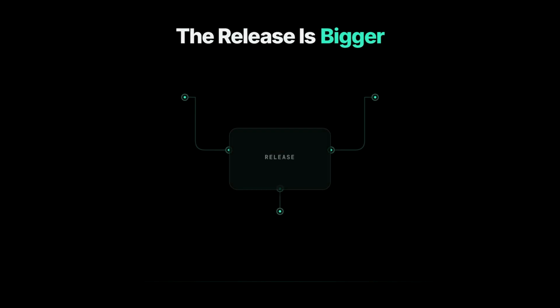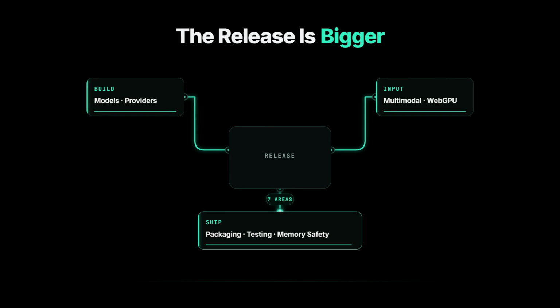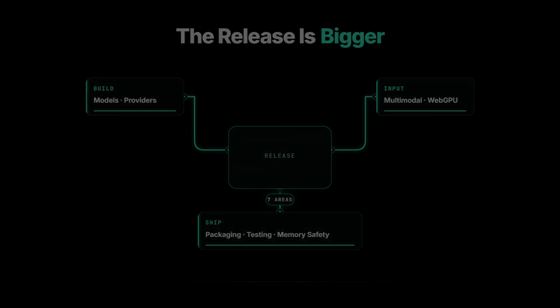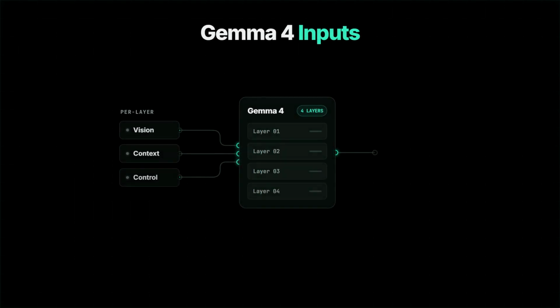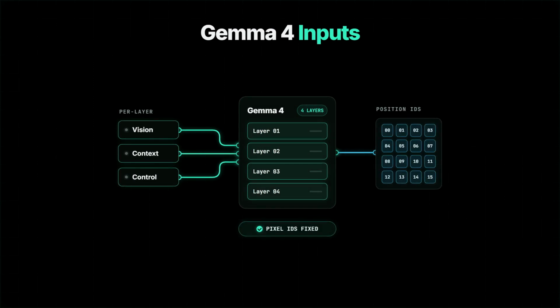Qwen is the headline, but version 0.15.0 spans model building, execution providers, multimodal inputs, packaging, testing, memory safety, and WebGPU maintenance across many merged changes. For Gemma 4, the release adds per-layer input support and fixes pixel position IDs. Those are explicit multimodal changes listed alongside the Qwen exporter work.